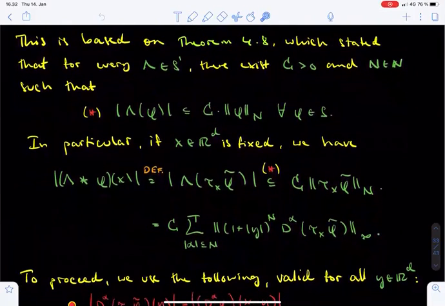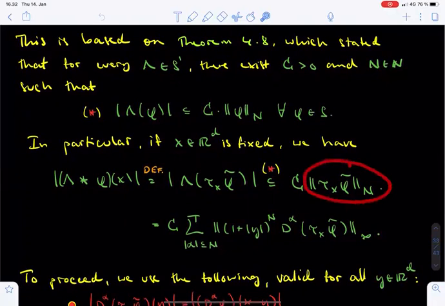This information can be easily applied to bound the convolution from above. Namely, if x is a fixed vector in Rd, then the absolute value of the convolution between lambda and phi evaluated at x equals, by the definition, the absolute value of lambda evaluated at the Schwartz function tau x of tilde phi. Further, by the inequality star mentioned above, this quantity is bounded from above by c times the n norm of the function tau x of tilde phi.